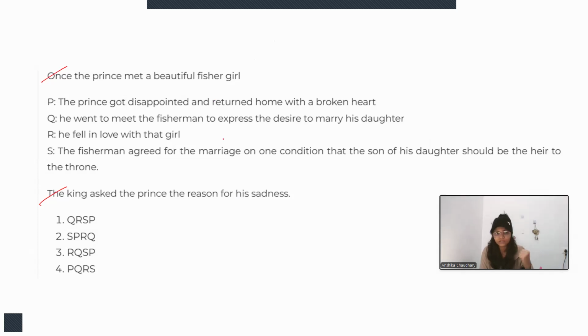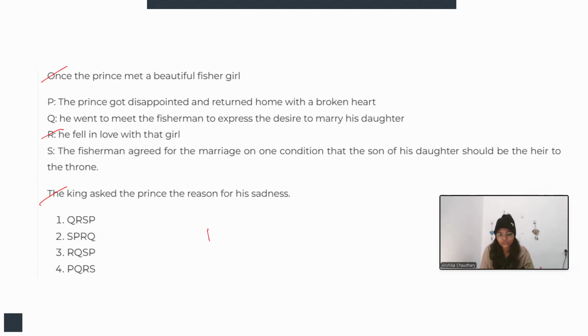So something would happen, right? So the prince got disappointed and returned home with a broken heart. Like there must be some reason if it had happened. So let's check further. He went to meet the fisherman to express the desire to marry his daughter, but suddenly, or we can say instantly, he cannot go to his father and express his desire. Something should happen. That's the reason. Once the prince met a beautiful fisher girl, he fell in love with that girl. Right. So the overall story will start from here.